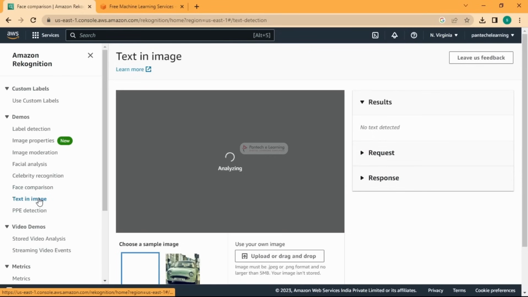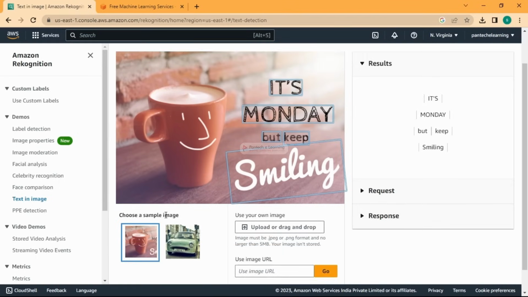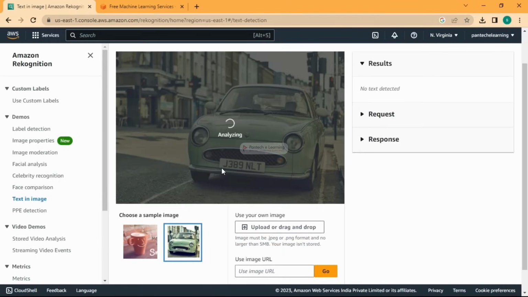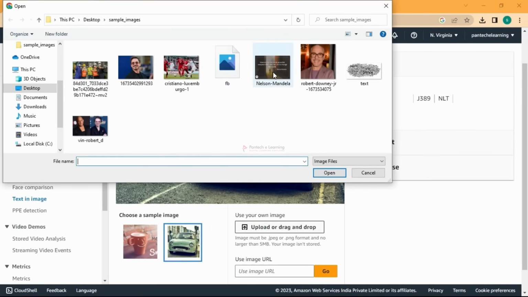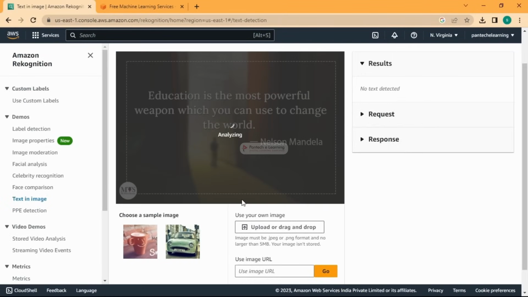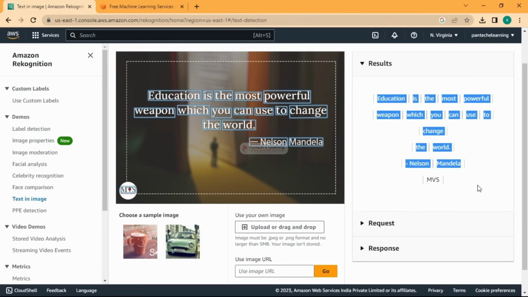And you can extract text in an image. This is actually available. You can do it with Python too, with the help of PyTesseract. It is a usage of OCR, optical character recognition, and they are providing this too. So you can pass an image and the text in it can be detected. You can see, right? So let us try to upload our image. I have some sample image here, and you can see it is taking all the words from it. So you can use it for this task.